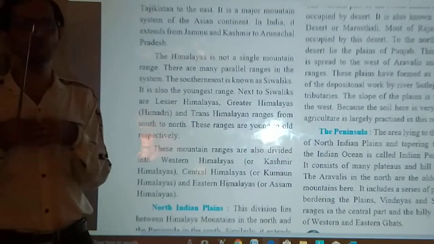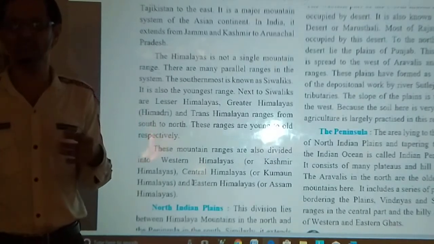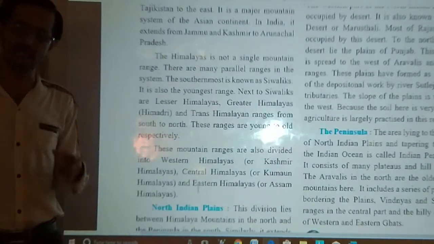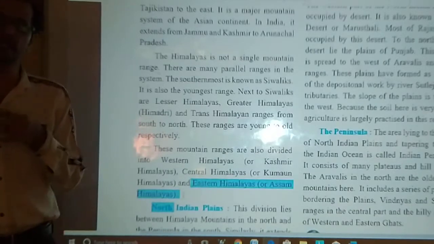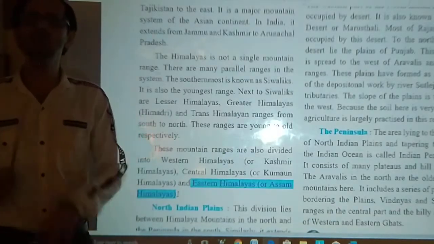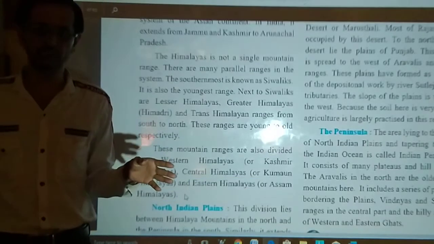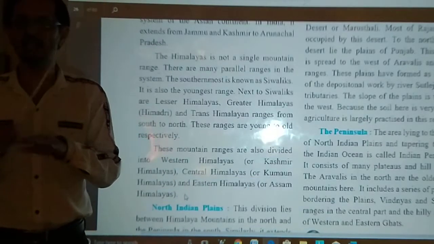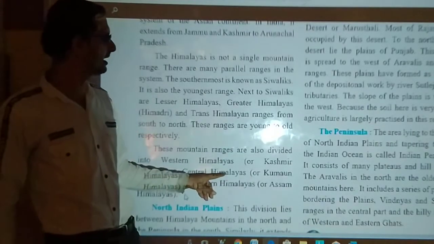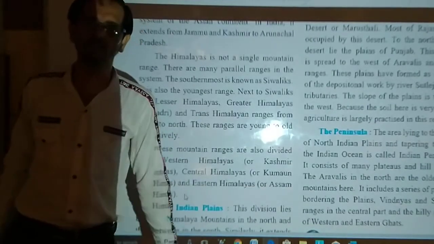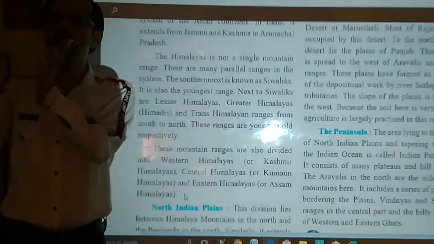Even though Nepal is not Indian territory, it is an independent nation, it covers that area. That's why we call it Kumaon Himalaya or Central Himalaya, because Nepal is totally covered by Himalaya. There are no flat plains in Nepal.